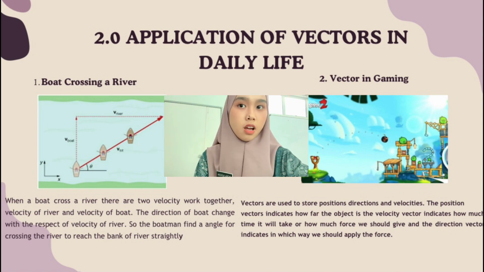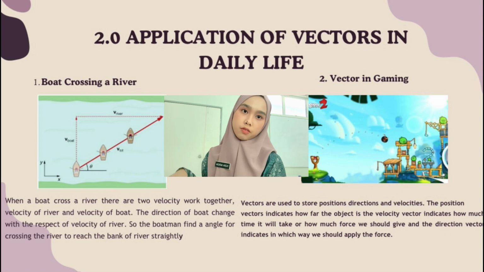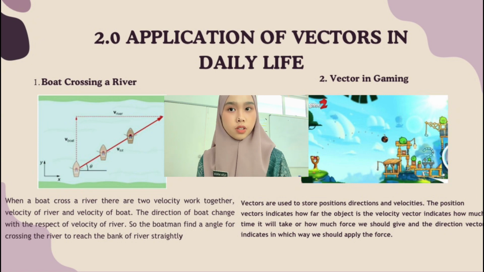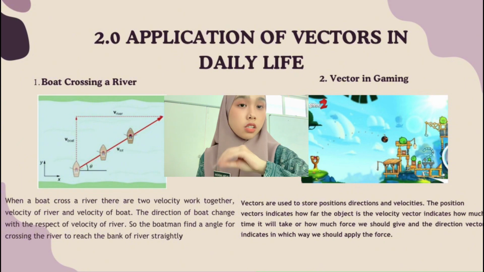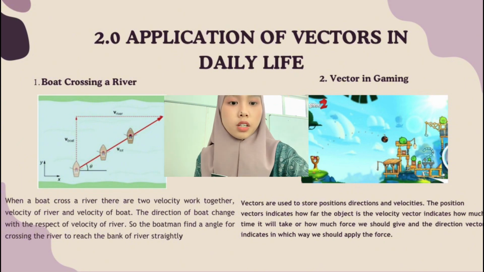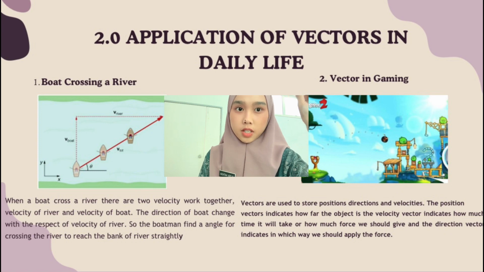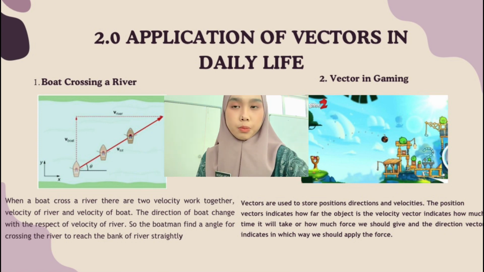So the boatman finds an angle for crossing a river to reach the bank of the river straight. So the angle between the velocities is represented as theta equals cos inverse of the velocity of the river divided by the velocity of the boat. So the conclusion here, the velocity is the vector that we need to find from here.